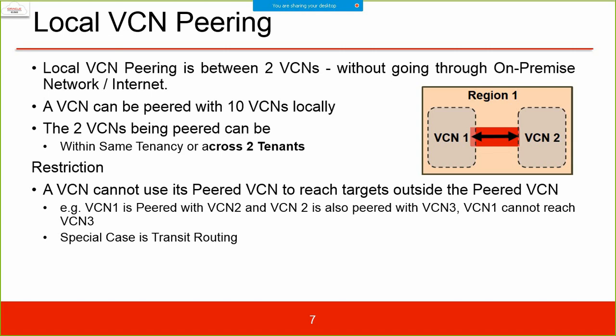The question is, I have 10 dot something and I try to peer it with Ratnesh, who also has 10 dot something. What happens? You will be able to peer that. Yes, you will be able to, if you want to. It really does not matter what IP address you have.